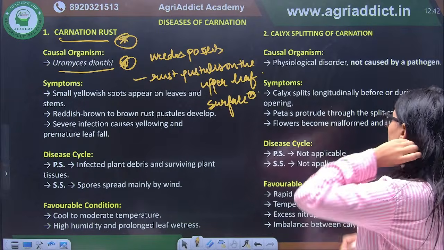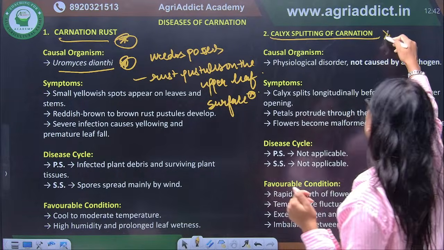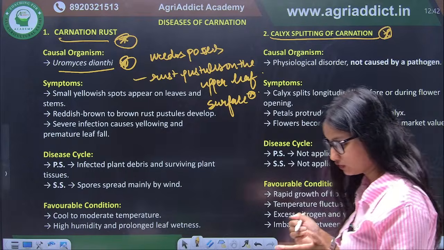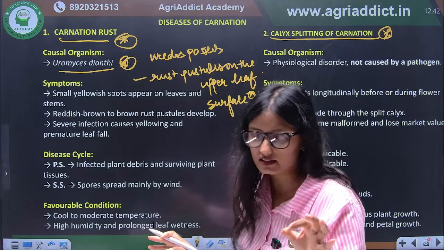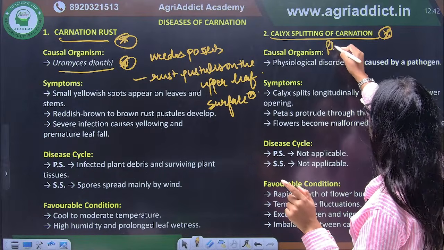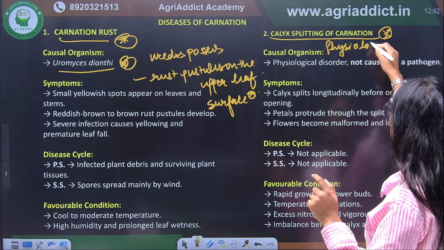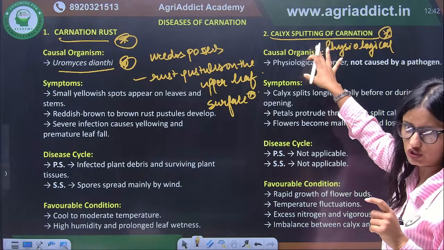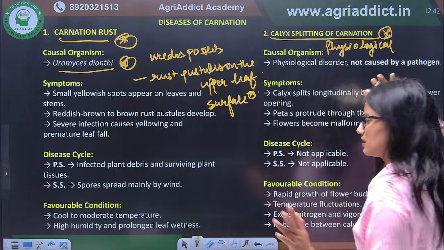Next, we will talk about calyx splitting of the carnation. This is again a very important note. This is not a disease. This point you have to remember, that this is not a disease. This is a physiological disorder. In the last, we will discuss physiological disorders, but this one in carnation is important.